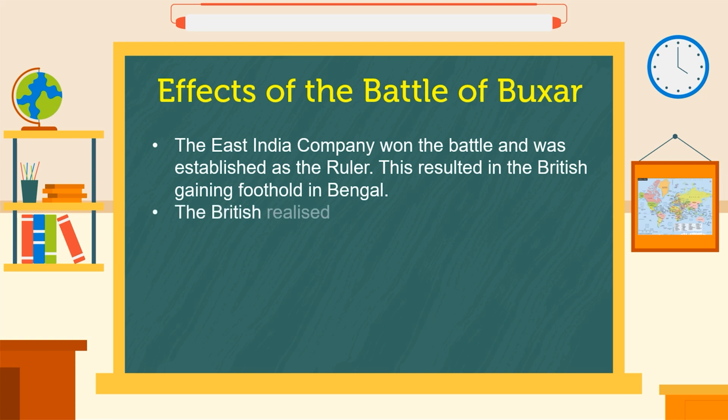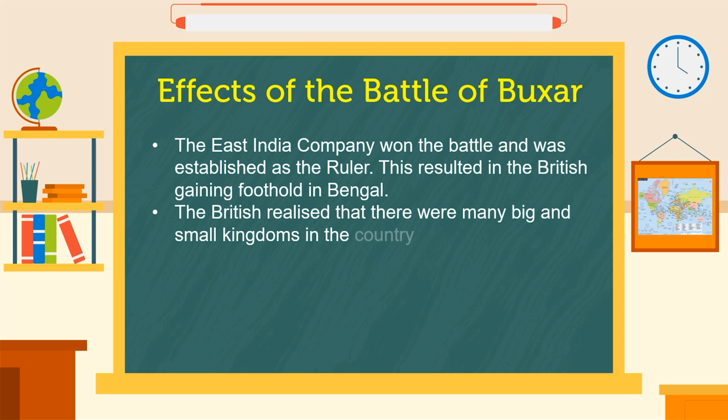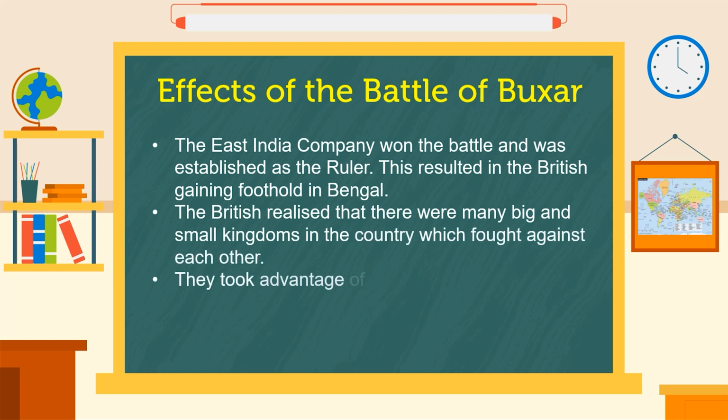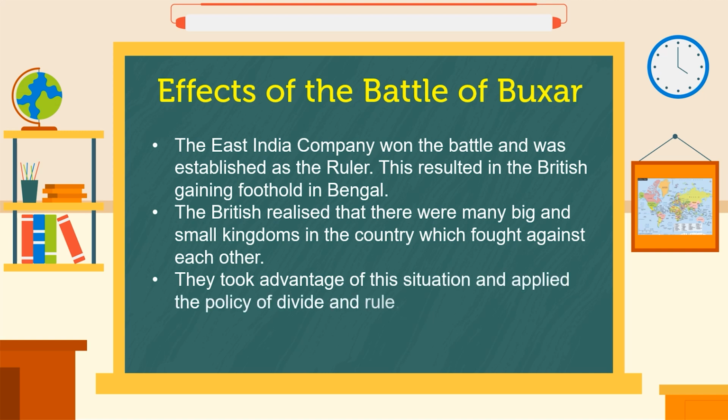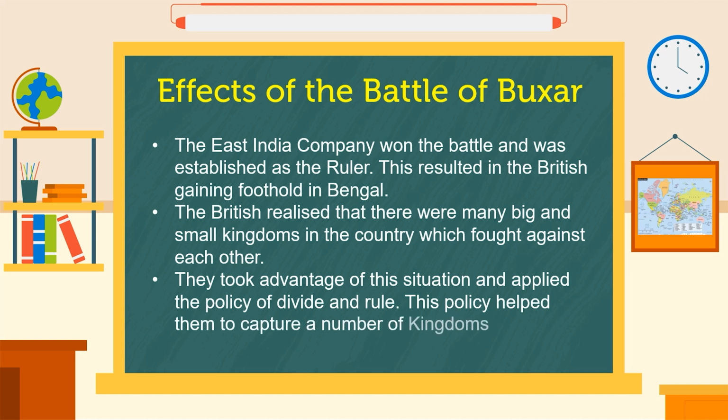The British realized that there were many big and small kingdoms in the country which fought against each other. They took advantage of this situation and applied the policy of divide and rule. This policy helped them to capture a number of kingdoms.